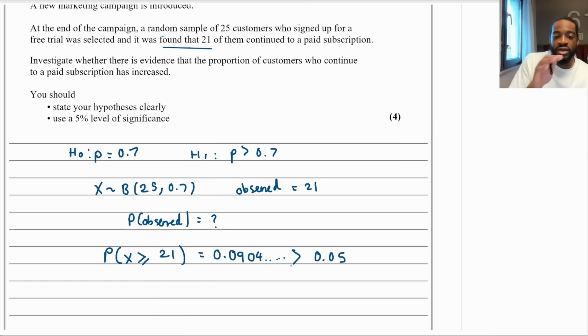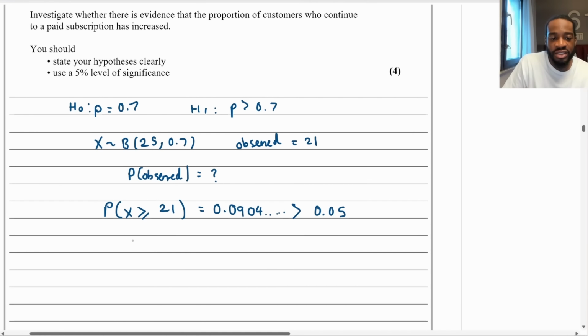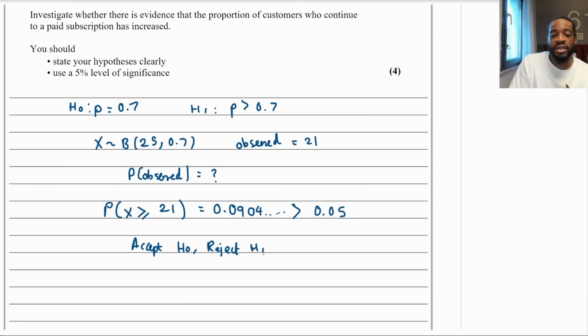So now you're here, you need to make an interpretation. What happens when your test statistic, the value that you get, the probability of observing values is greater than your significance level? It means you accept H0 and reject H1. Okay. So what I like to do is this, I write this, accept H0, reject H1. And then now, once I know exactly what I'm accepting, what I'm rejecting, you now need to write a statement. Okay. You need to write something in context, a conclusion.